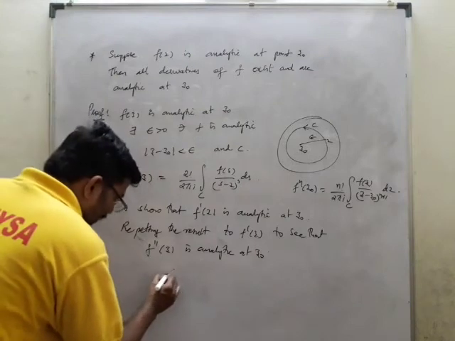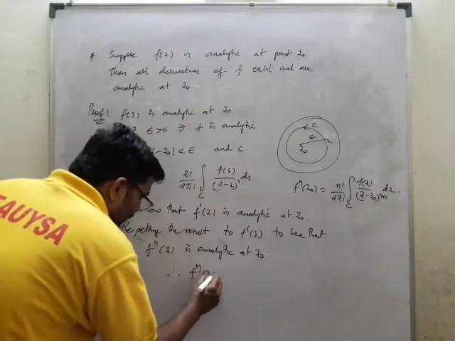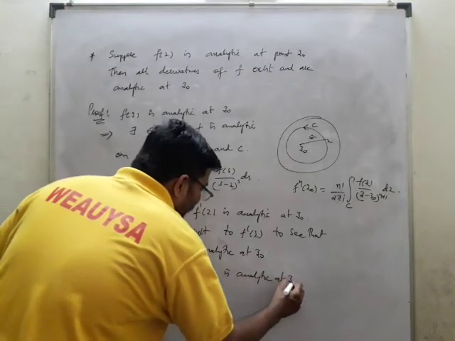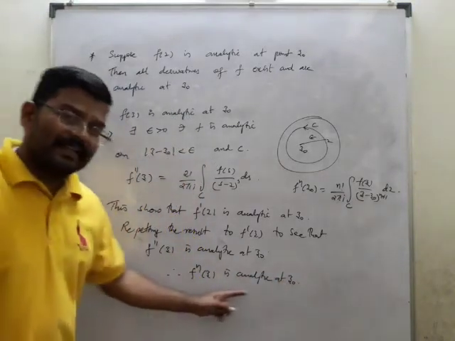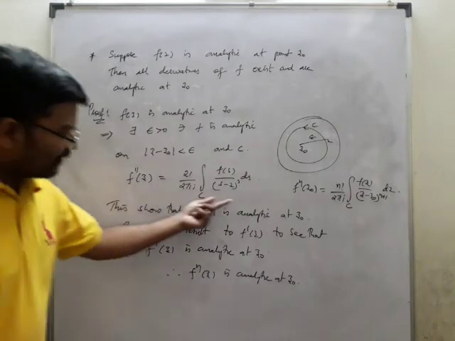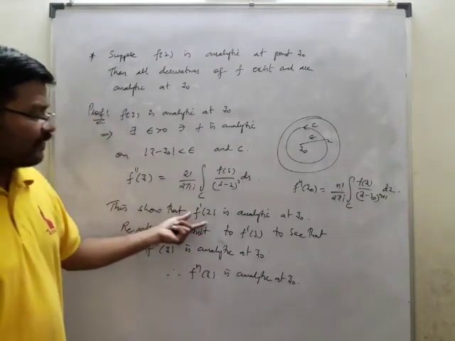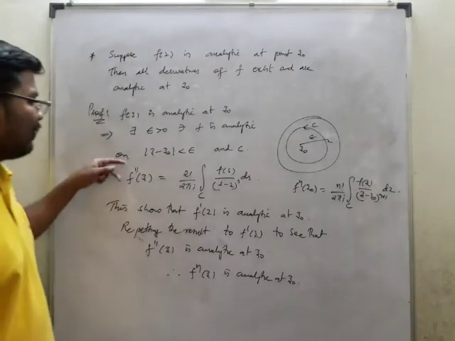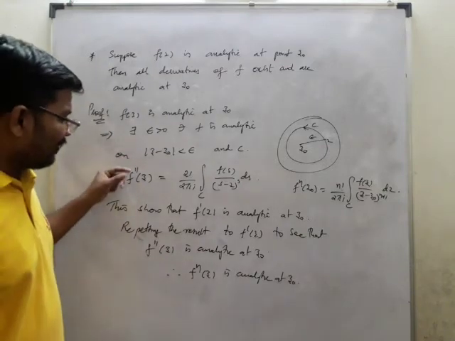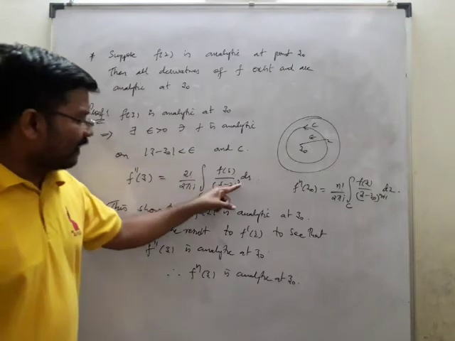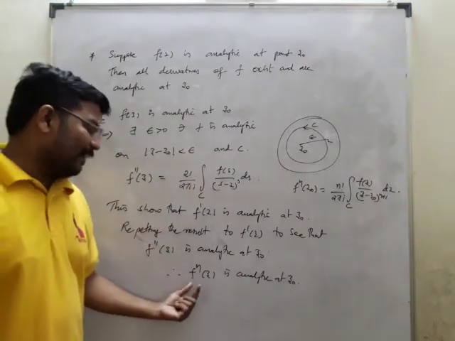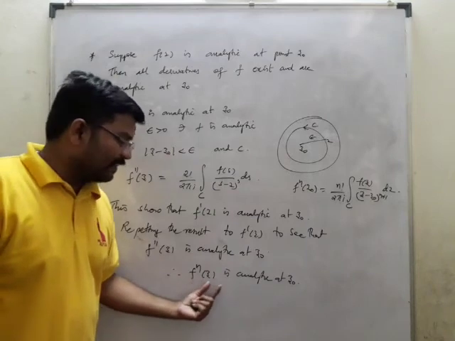So therefore we can say that f power n of z is analytic. This is also analytic at z naught. Means the derivative also is analytic at z naught, because since it is satisfied here, we can say that f dash of z is analytic. Then we can prove that f double dash also will be analytic. In the place of 3 here you will be getting 4, like that. And so on, if we can prove f power n of z is also analytic at z naught.